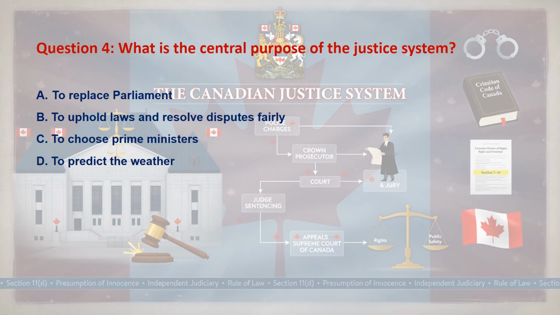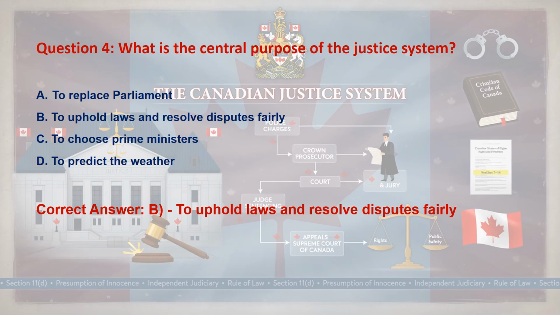Next question is, what is the central purpose of the justice system? A. To replace parliament. B. To uphold laws and resolve disputes fairly. C. To choose prime ministers. D. To predict the weather. Correct answer is option B. To uphold laws and resolve disputes fairly.